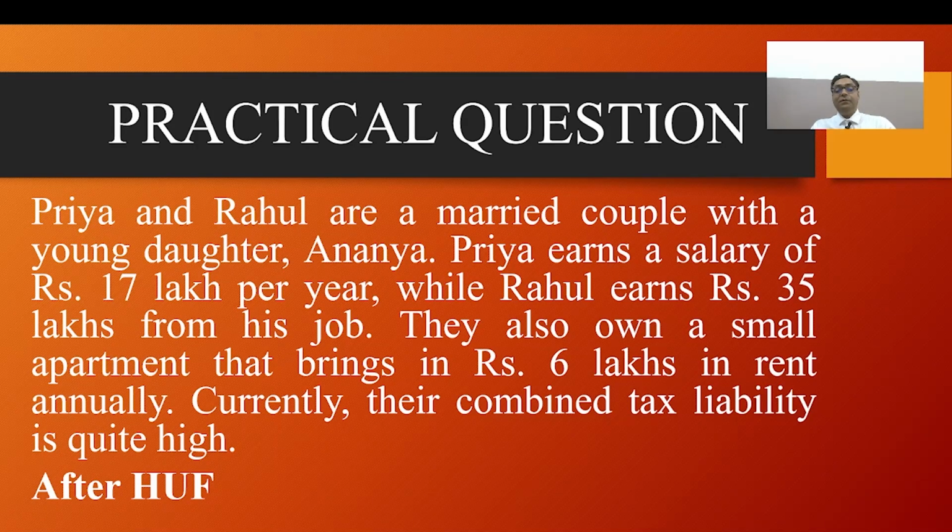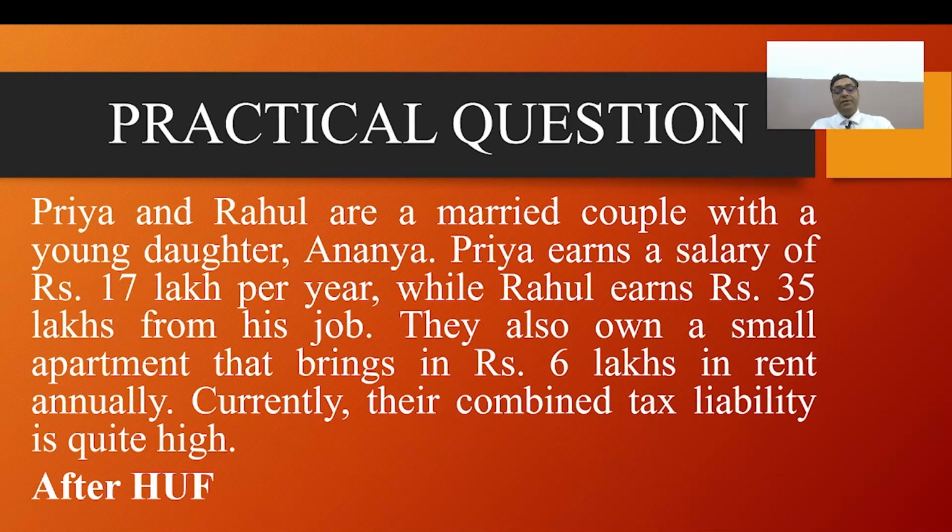They also own a small apartment that brings in 6 lakh rupees in rent annually. Currently, their combined tax liability is high. Both persons are not doing business; they are earning rental income from the apartment, which is 6 lakh rupees.